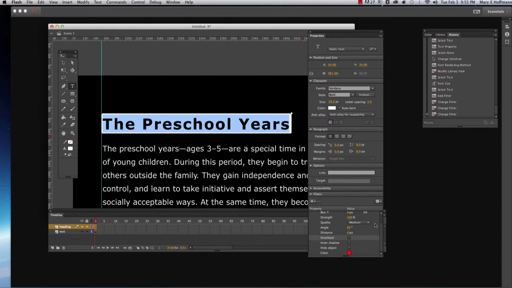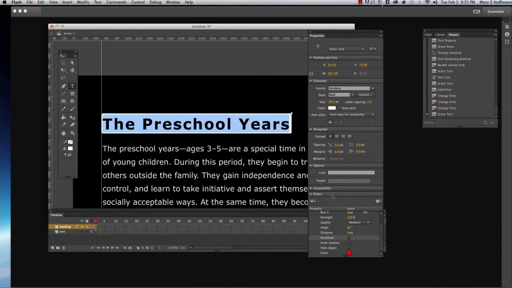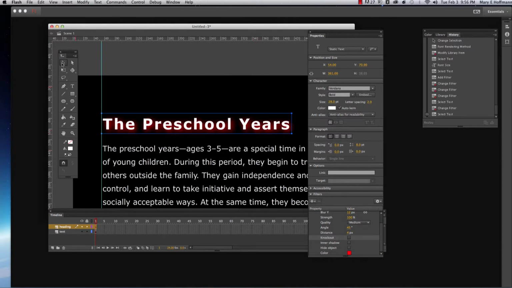So you can just play around with this and see how it looks. Let's just see how it looks on my image. So now you can see it with the red. If I select my text again, I can change some things on it and see if it really makes any difference. See, I've added a little blur to it. So you just got to play around with it and see what you like and what you don't like. I'm going to click this, and you'll notice it says right down here, remove all. So I'm going to take it off so that I can show some other things.